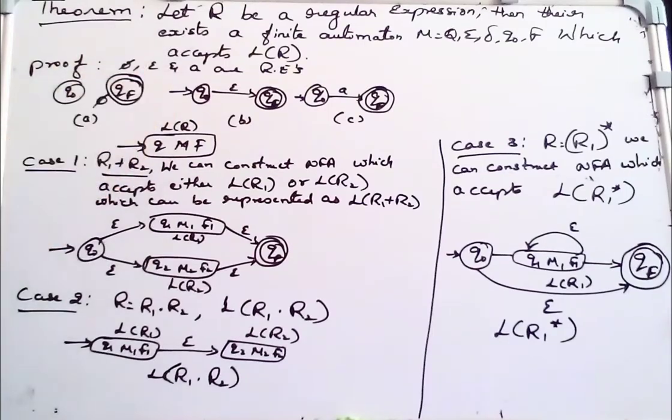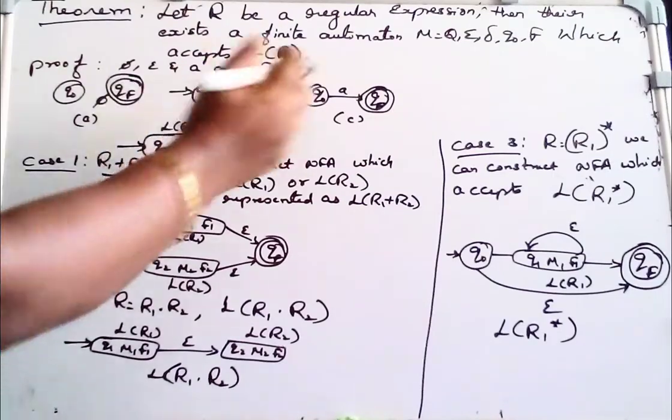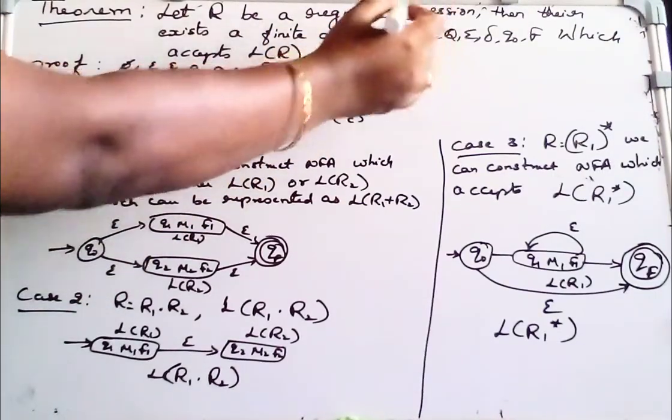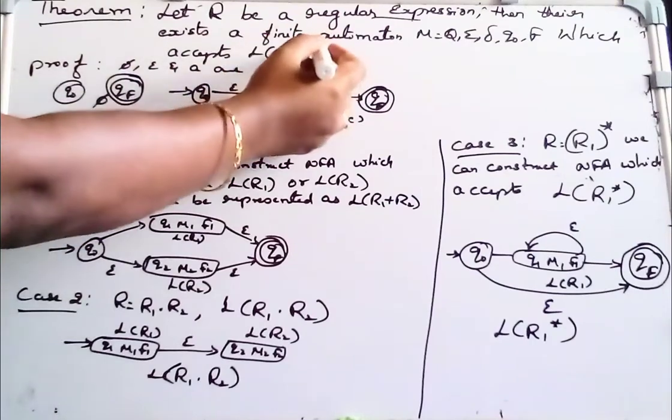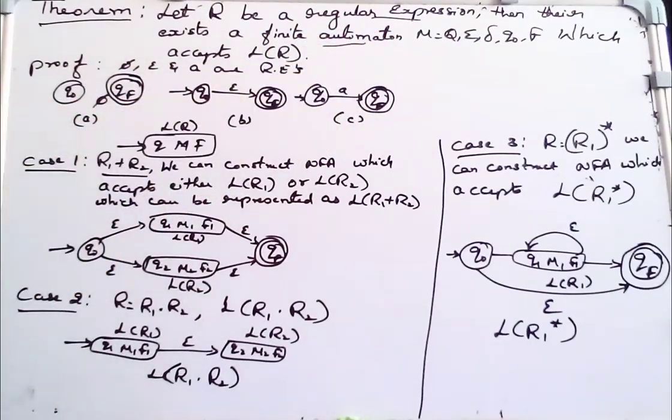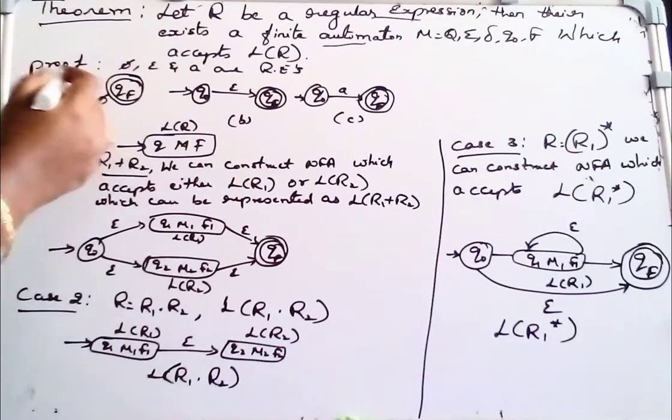So here, how to prove this theorem? The theorem states that if there exists some regular expression, then there exists an automata which accepts the language L(R). So how to prove that?